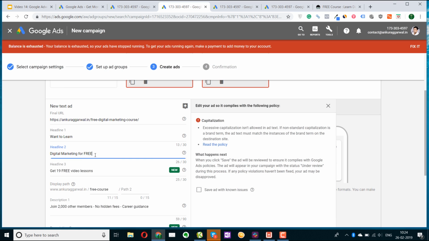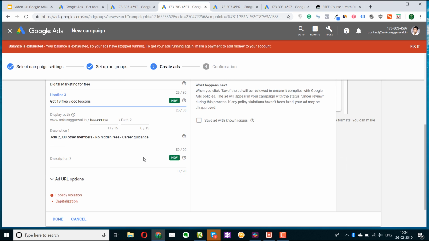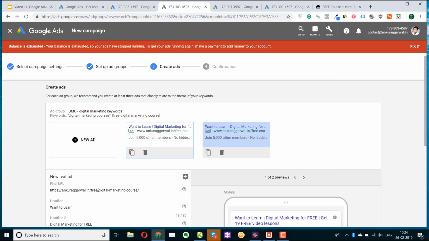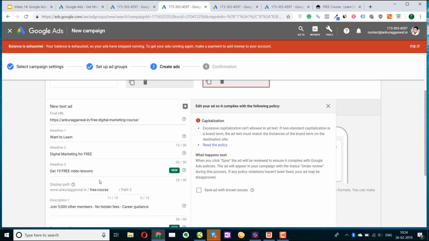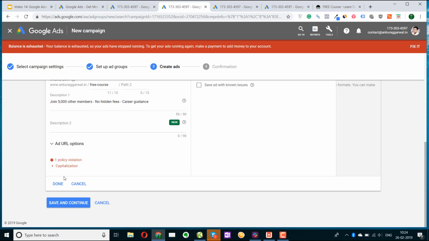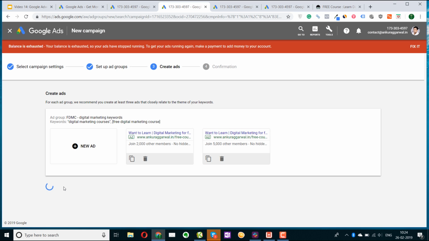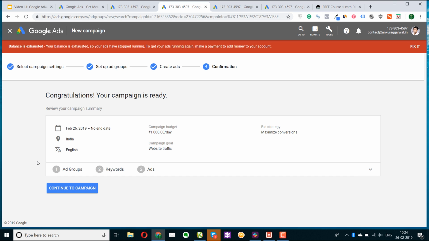Oh, so the Google, that's good that it is shown here. You cannot add capitalization, you have to keep it in lowercase. Like here I've added so much capitalization, I'll keep it in lowercase. So Google will keep giving you all these again. Okay, the second ad, I have to change it here as well. Let's click done, save and continue.